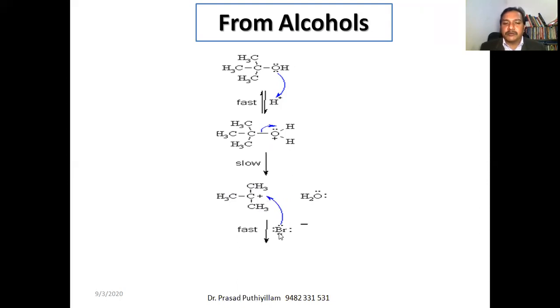But still, in the presence of the halogen atom, or say bromide here, it will attack that positive charge center because it has a negative charge and here there is a positive charge. It forms a bond, so we get the corresponding alkyl halide, or here the alkyl bromide.